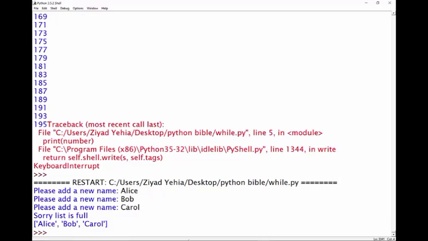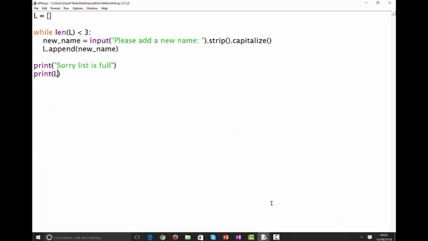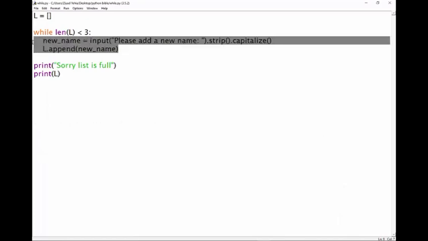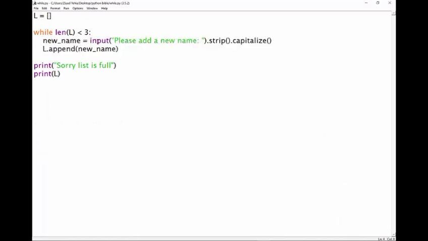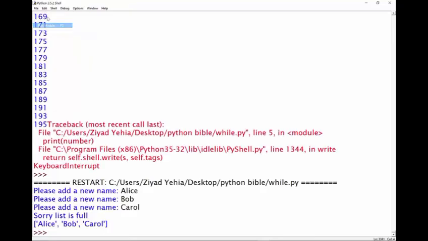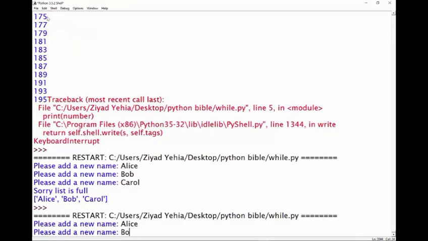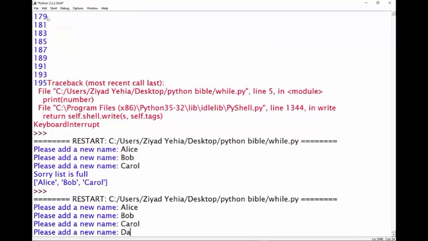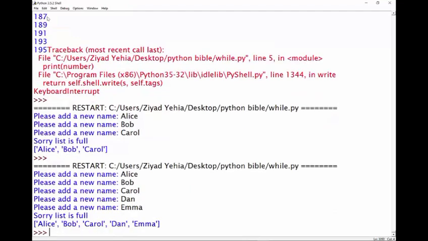And even if we wanted 5 names, right, or we wanted 10 names, we don't have to repeatedly add this code. We don't have to keep having a new variable for each name, or define a list of names. All I have to do, if I want 5 names, just change that number to 5. Now it's going to ask me to add a new name, and we're going to add Alice, Bob, Carol, Dan, Emma. And now we've got 5, right? You see how powerful that is? I mean, that's just mental. We've managed to automate the task of programming itself. I mean, how crazy is that, right?